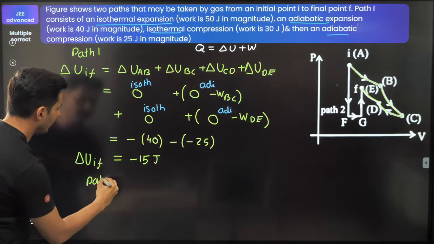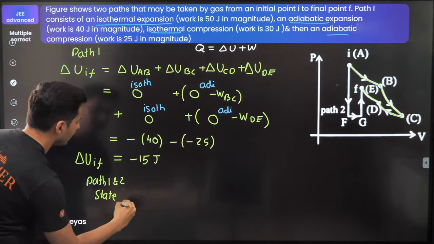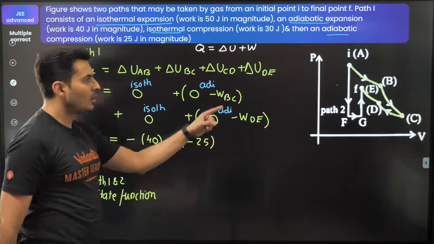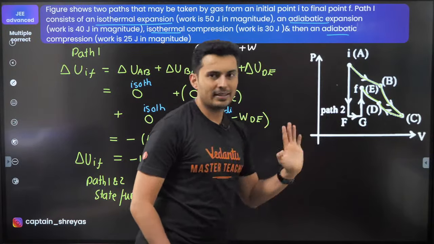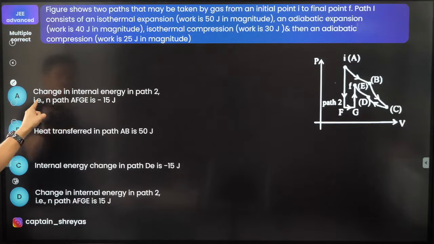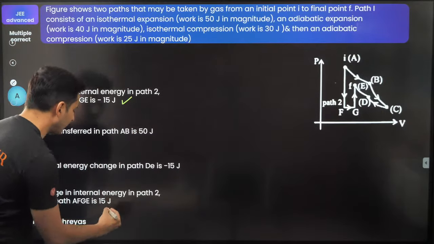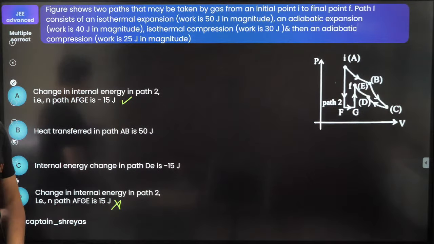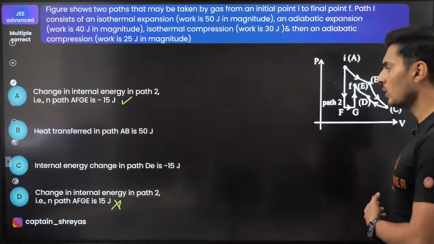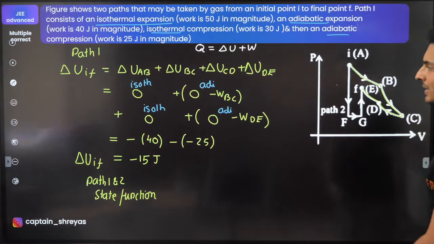So be it path 1 and path 2, because it is a state function. So it doesn't matter whether you go like this or whether you go like this. So do I have an option there? Let's have a look. Change in the internal energy in path 2 is minus 15. Change in the internal energy is plus 15. Yes, this is correct. This is obviously wrong. Do you see that? Everybody with me on this? So this option is correct. This option is wrong. Whether you go like this or whether you go like that, it's the same thing.